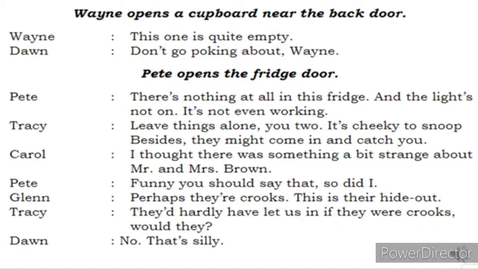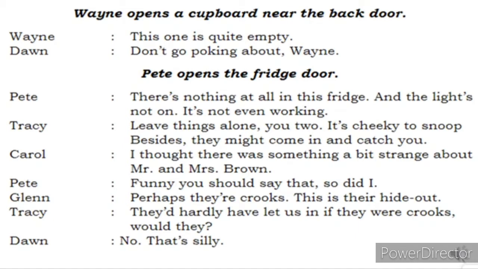Now what happens? Pete, funny you should say that. So did I. So now comes to Carol. Carol says, I thought there was something a bit strange about Mr. and Mrs. Brown. He adds upon, now about the fridge over, about the cupboard over, about that particular place where nothing is there was being spoken. Now Carol will say, there is something strange in Mr. and Mrs. Brown also. Pete was like, funny you should say that. So did I. Funny it is. You shouldn't have said that, but still, I also feel it.